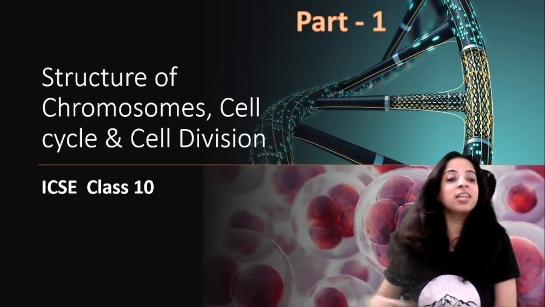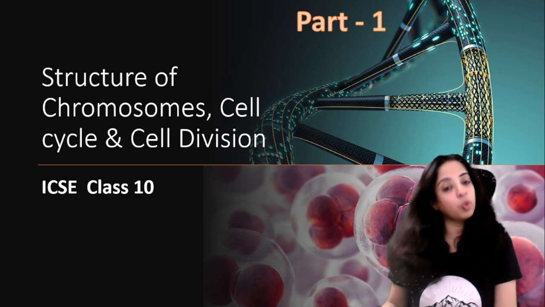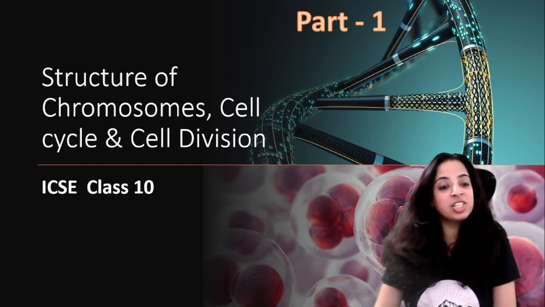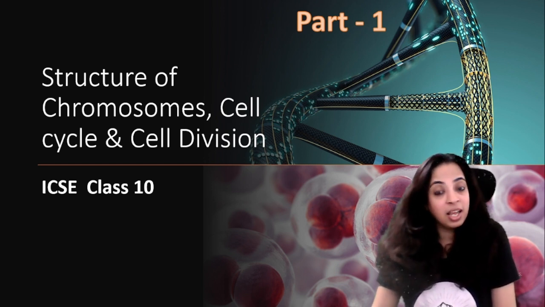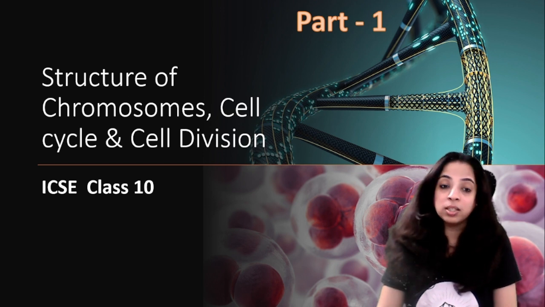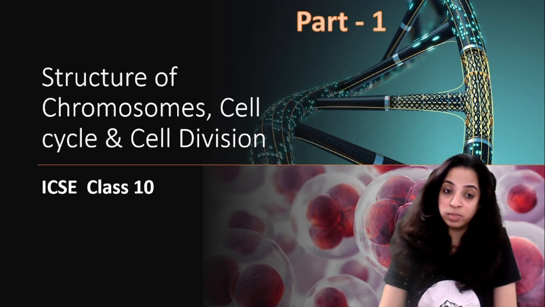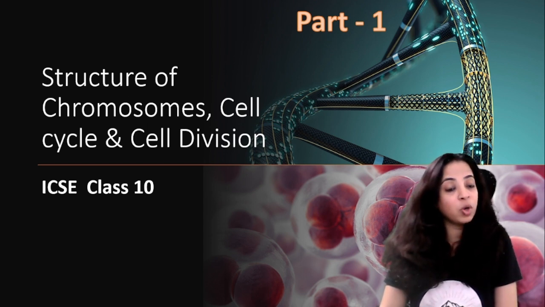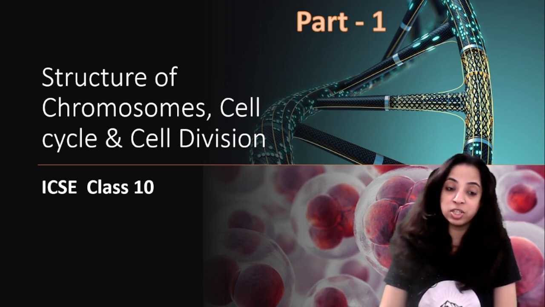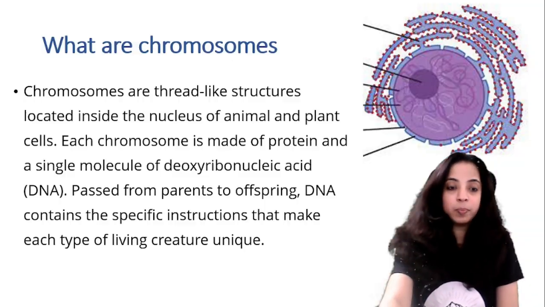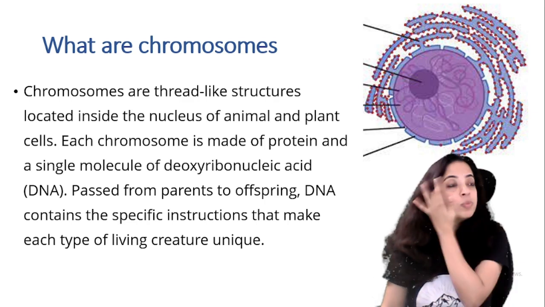Today we are studying the chapter Structure of Chromosomes, Cell Cycle and Cell Division. Now this is for Biology ICSE class 10 and this is part 1. In part 1 we'll be talking about the structure of chromosomes and in part 2 we'll be talking about cell cycle and cell division. So today let's concentrate on the structure of chromosomes. What are chromosomes basically?